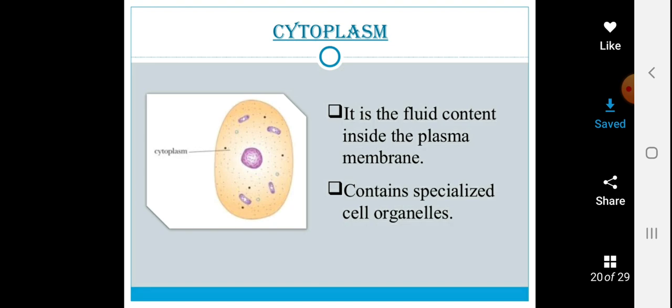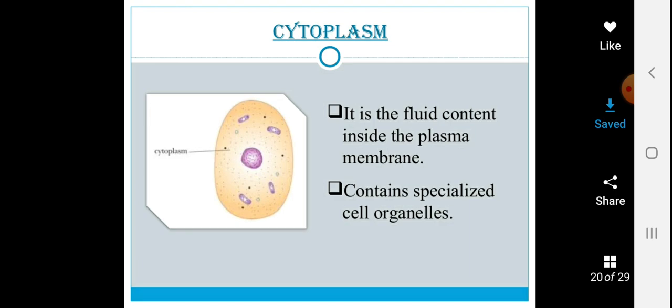So, let's talk about cytoplasm. Now, cytoplasm, you can see it is a fluidy kind of structure, liquid or semi-solid, which surrounds the nucleus. It is the fluid contained inside the plasma membrane or cell membrane.